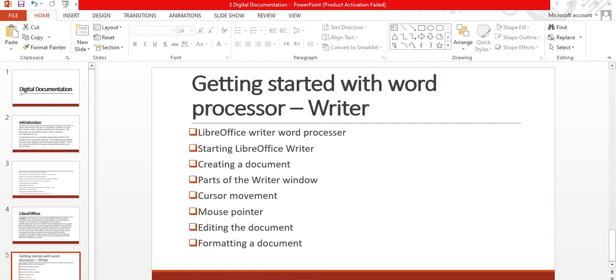Let's see in Office how we can make this report. The report in hard copy is shown on page 49. You can go through that. For making that report, what do we need? Let's start with LibreOffice Writer. Once you have installed the software on your computer, you will find the shortcut on your desktop. If you are using a different operating system, the process may change, but in the Windows operating system, a shortcut will be there on your desktop. So double click on that.